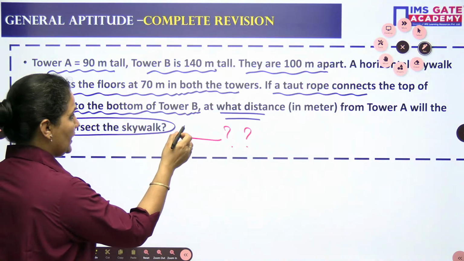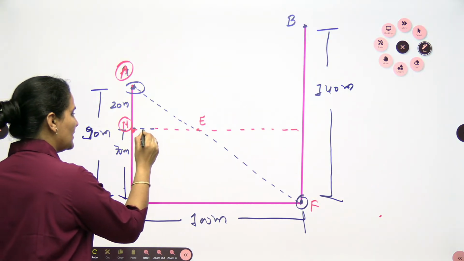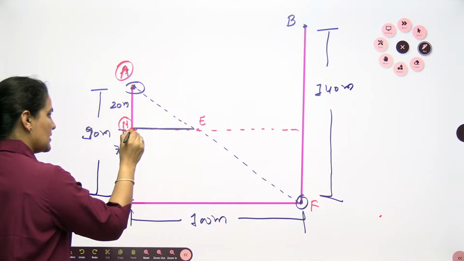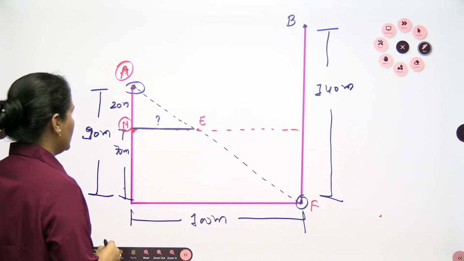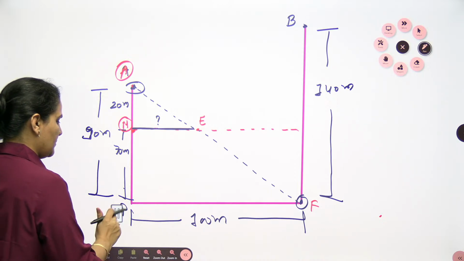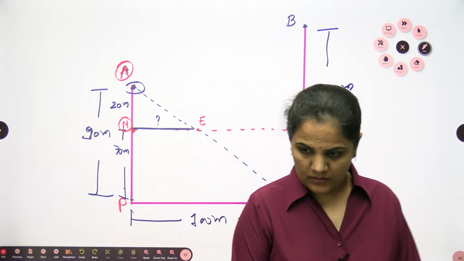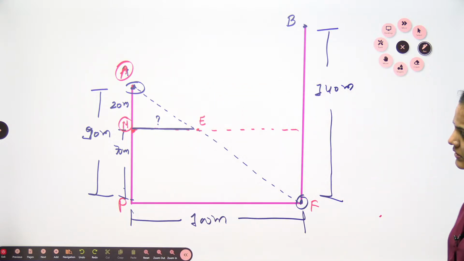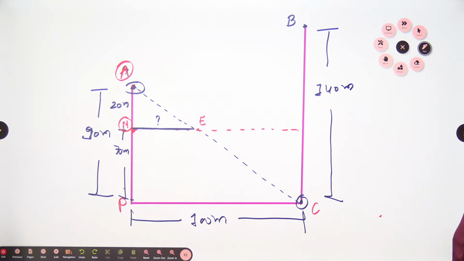What I need to find out is: what distance from tower A will the rope intersect the walk. So this distance you need to find out, my dear students. You can mark this as P also if you want. Let's approach it. We have here A, B, C, anything.